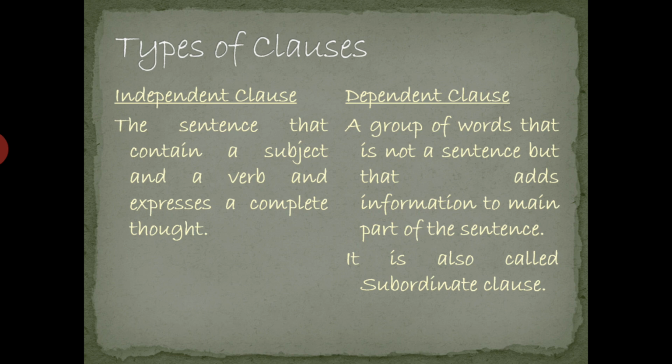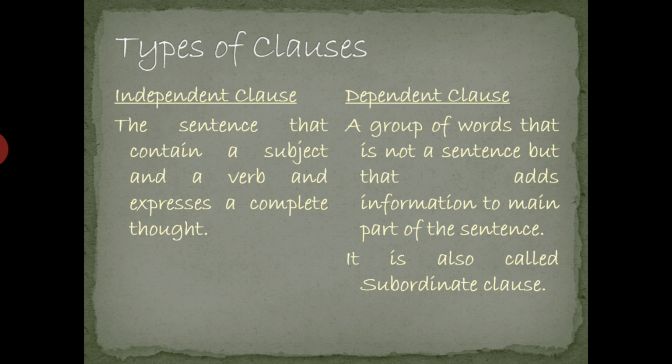Whereas a dependent clause is a group of words that is not a sentence, but that adds information to the main part of the sentence. What does it do? It adds information to the main part of the sentence and it is called a subordinate clause.